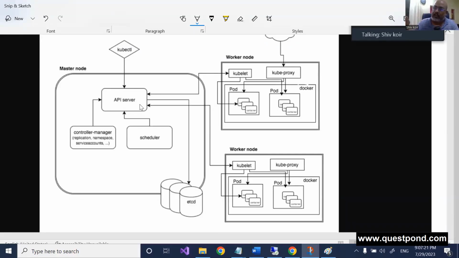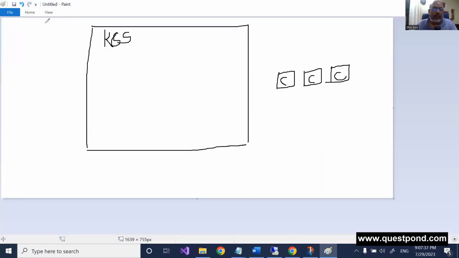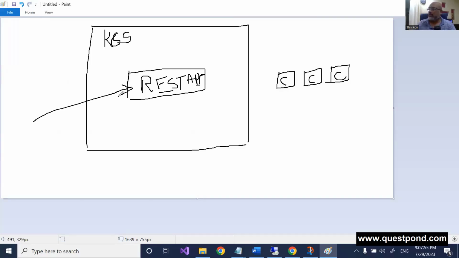You hit the REST API server, and the REST API server will send signals back to the pods, to the containers, and it can create a pool of containers. It can bring down one container, it can make up another container, and so on. So the first very important thing here is this REST API, which works on post, get, put, delete. Anybody can send a message to this REST API using normal HTTP post and get, and they will make sure that they configure these containers at the back. So that is the first thing.